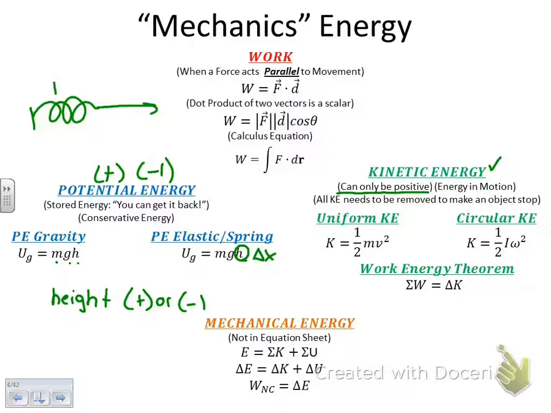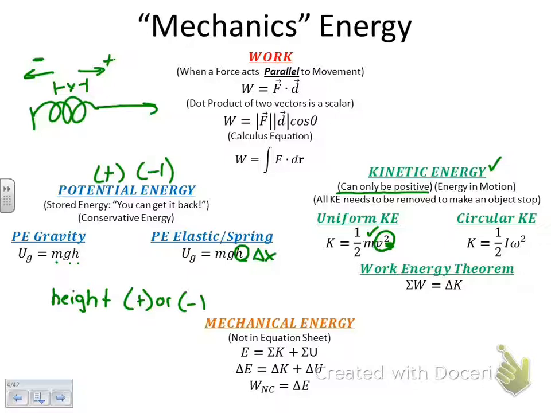which is how far the spring moves from its relaxed position. Now, it can move out, making it positive, or it can move in when it bounces back, making it negative, so it can also be positive or negative. Kinetic energy can only be positive because the mass can't be negative. The velocity can be positive or negative, but the moment you square it, it becomes positive. So it's impossible for you to have negative kinetic energy, which goes back to what we talked about before. Every object in motion has kinetic energy, and it has a positive amount of energy. So in order for me to make that object stop, I have to do negative amounts of energy.